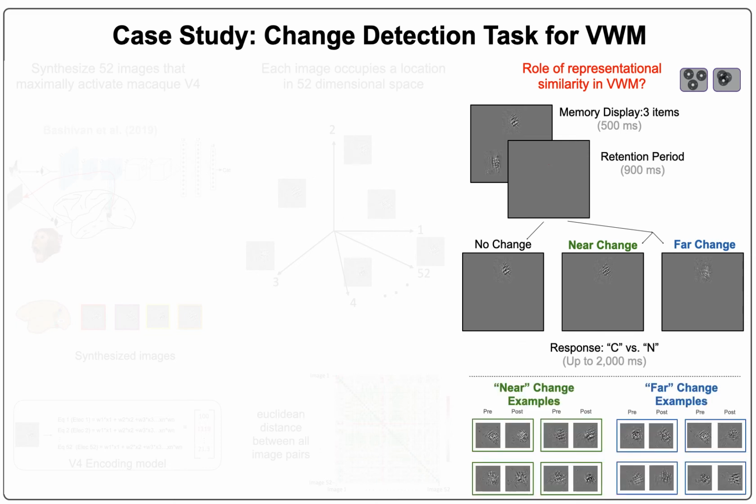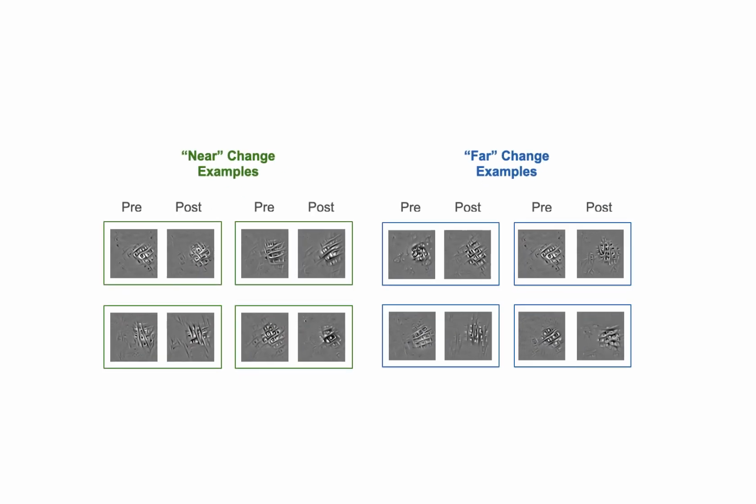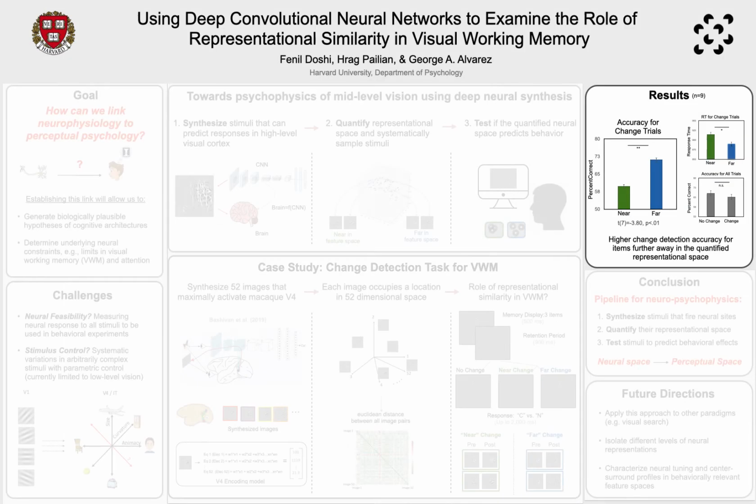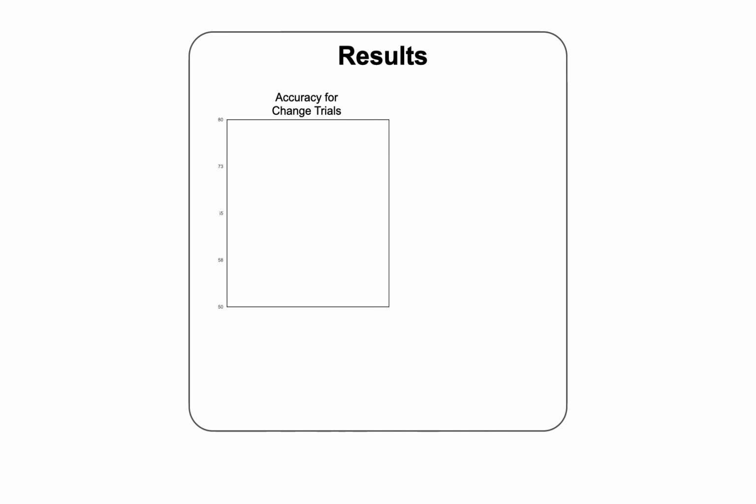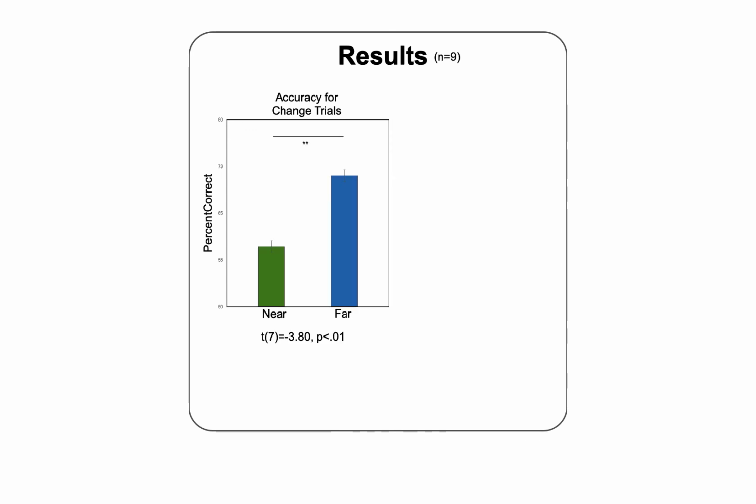Examples of the pre and post change identities for both the scenarios can be seen over here. And it's important to note that these stimuli are not easily categorizable and that near change pairs are not necessarily perceptually more similar compared to the far change pairs. So what do we find? Taking a look at the accuracy for all the change trials, we can compare percent correct for items whose pre and post change was near versus far in the representational space, and we found that the change detection accuracy was indeed higher when the pre and post change items were further away in the representational space.